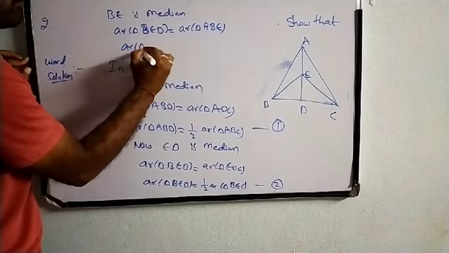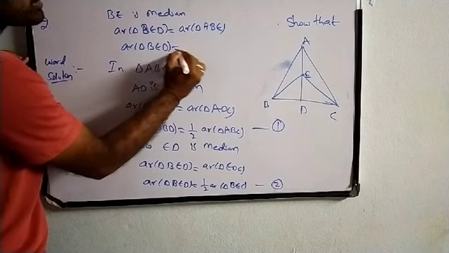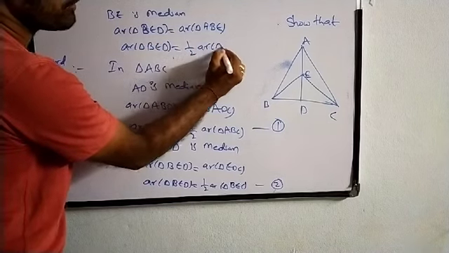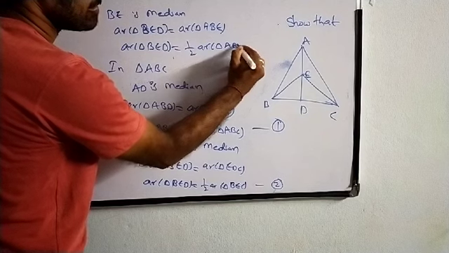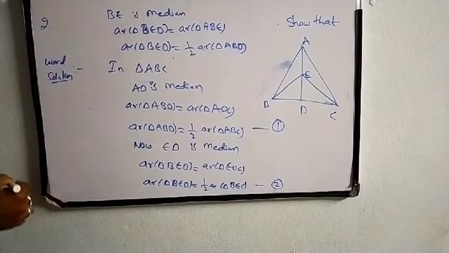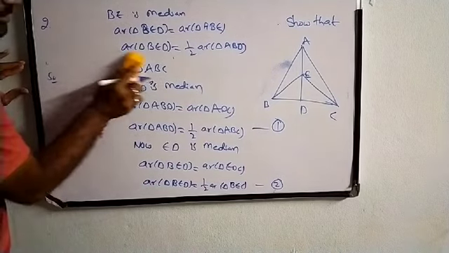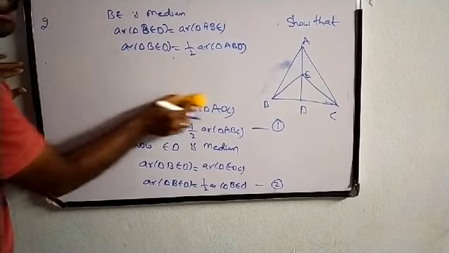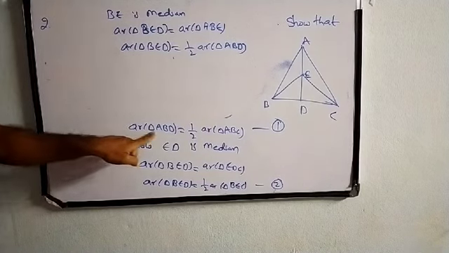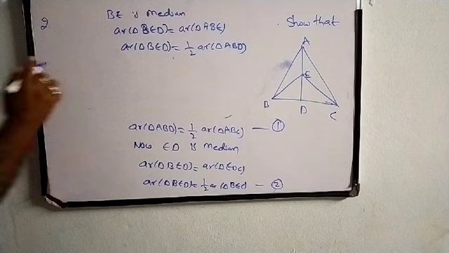So area of triangle BED is half of area of triangle ABD.